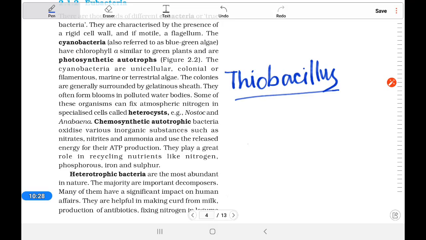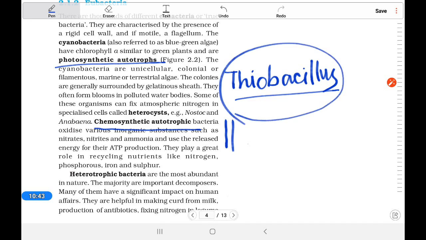Okay, other than photosynthetic autotrophs, here is a chemosynthetic autotroph. There are some bacteria that can get nutrition from chemicals. Thiobacillus is one of them.